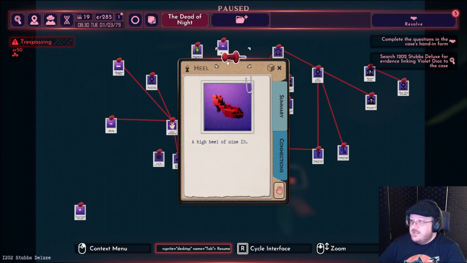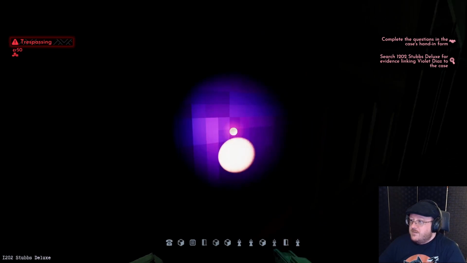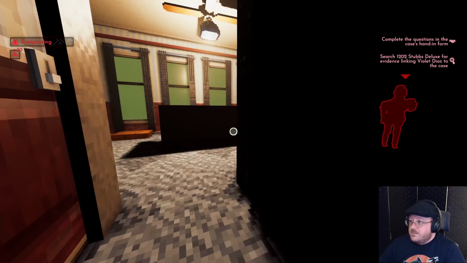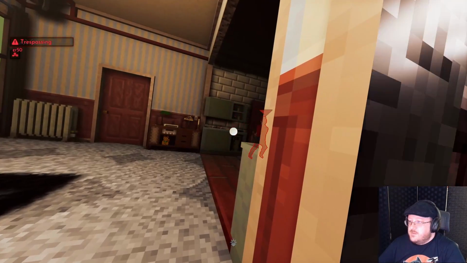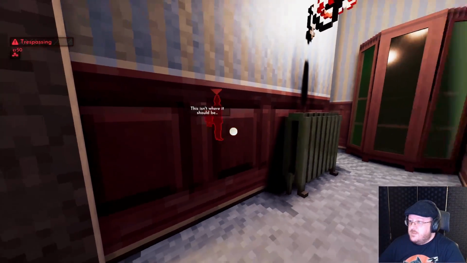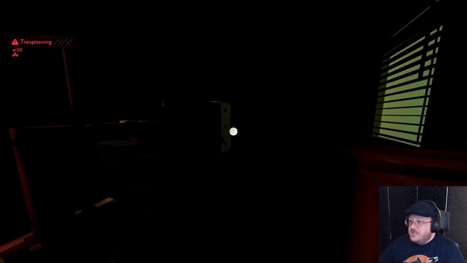Okay, inspect heel. Heel size 13. Uh-oh. Don't mind me.